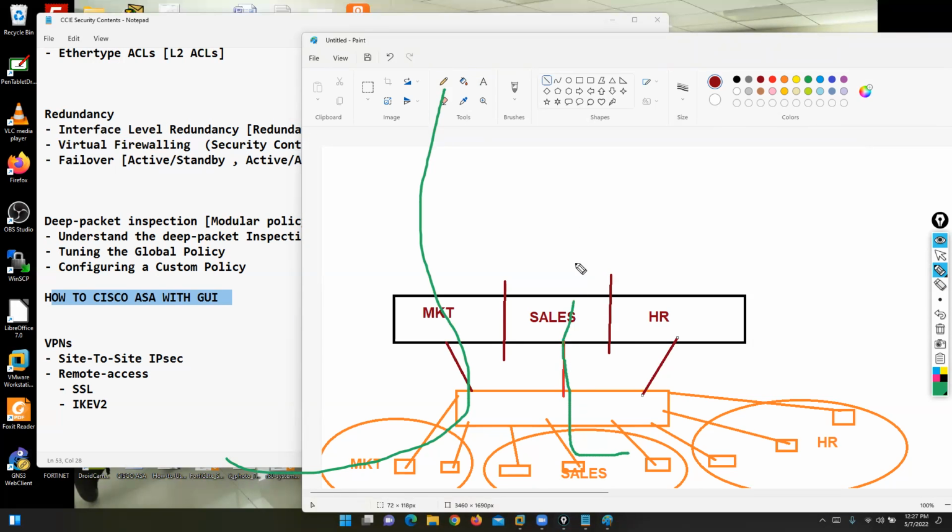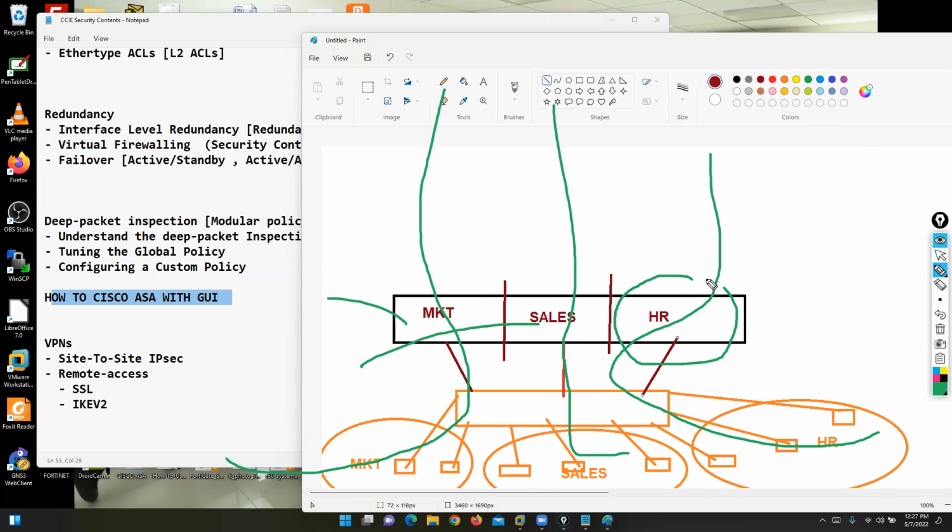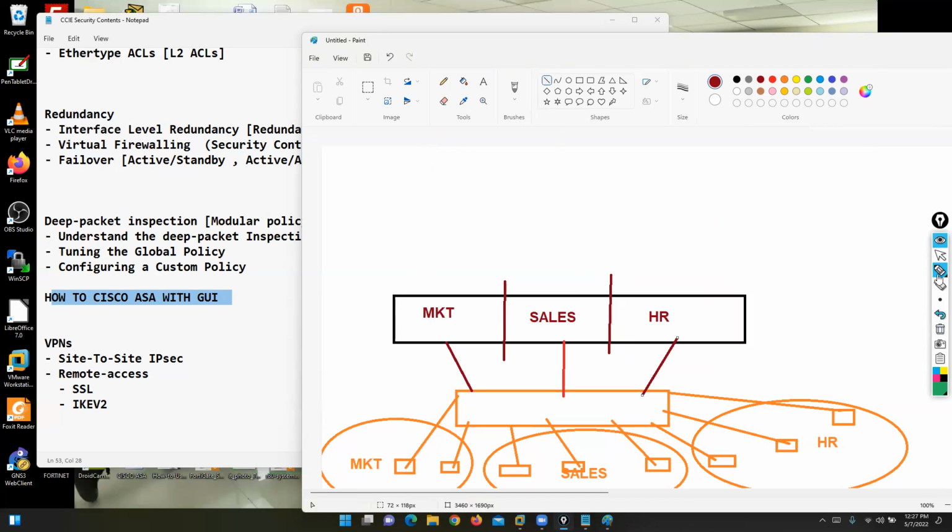Sales traffic is traveling via the sales firewall. HR traffic is traveling via the HR firewall. And here you can decide: I want to use the sales firewall as a Layer 3 firewall, but I want to use the HR firewall as a Layer 2 firewall. Yes, you can change the mode, no problem. So my point is, right now I'm giving you the basic idea. We'll discuss in detail what a security context is.